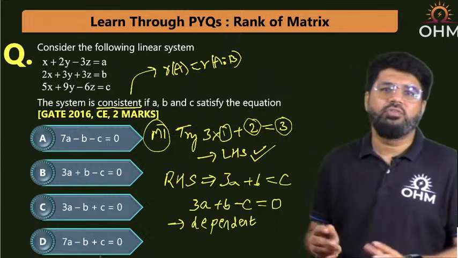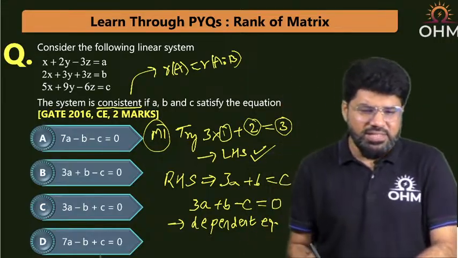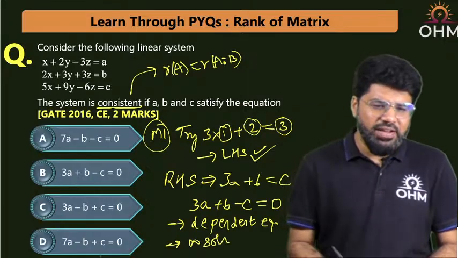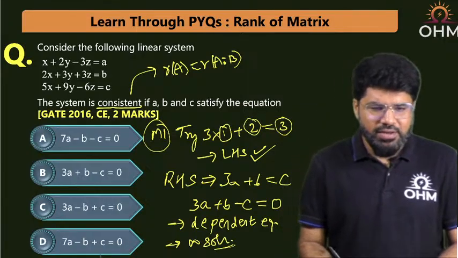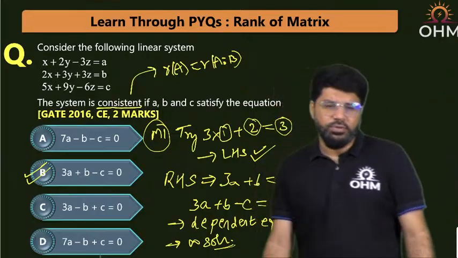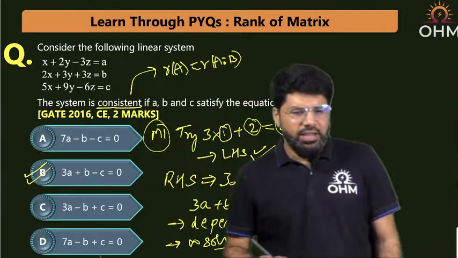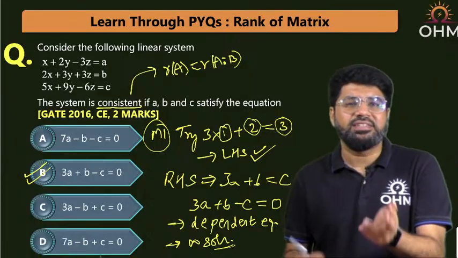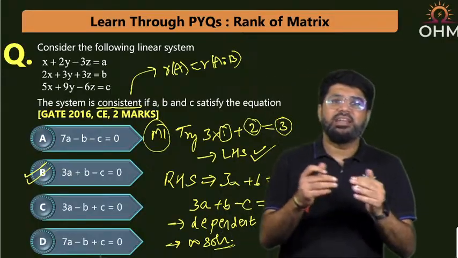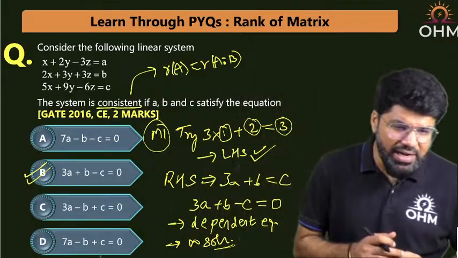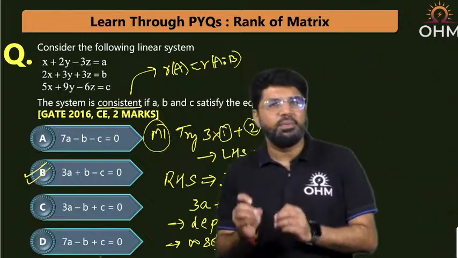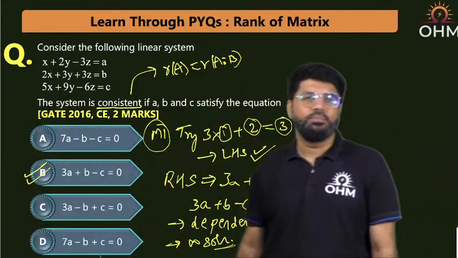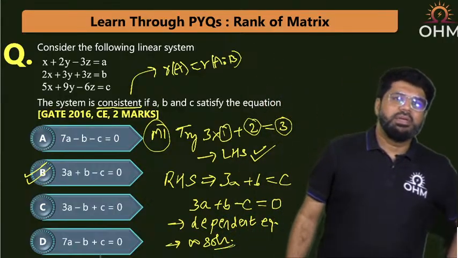Dependent equations mean infinite solutions, and the system is solvable, it is consistent. Consistent means either unique or infinite solution, any of them. Rank of A should be equal to rank of [A|B]. For infinite solutions also the ranks are equal, but less than n. Only when ranks are not equal is the system inconsistent. So the correct answer here is option B: 3a plus b minus c equals 0.